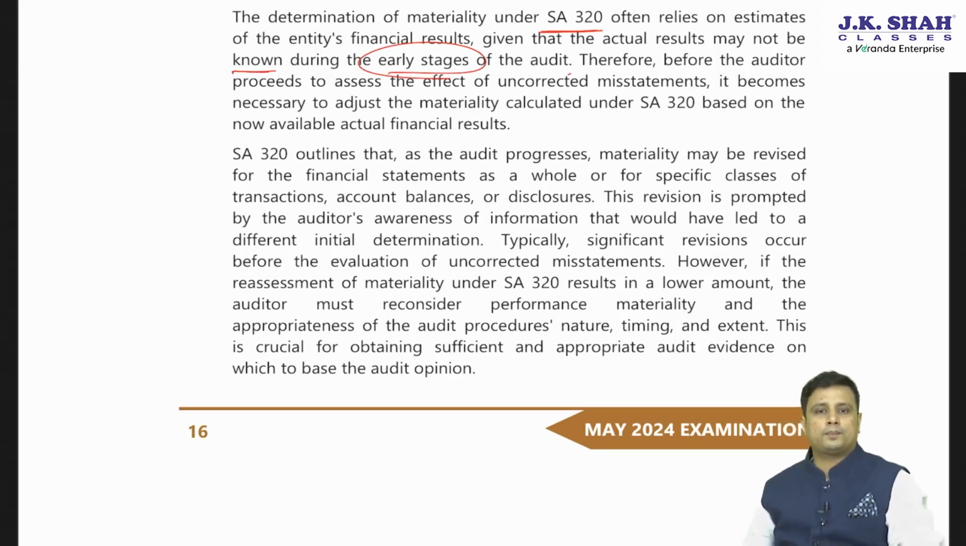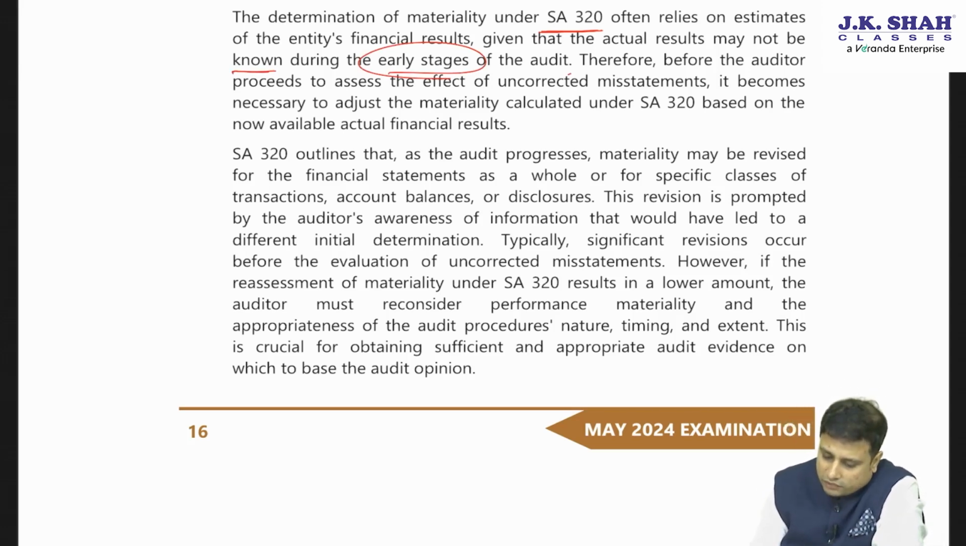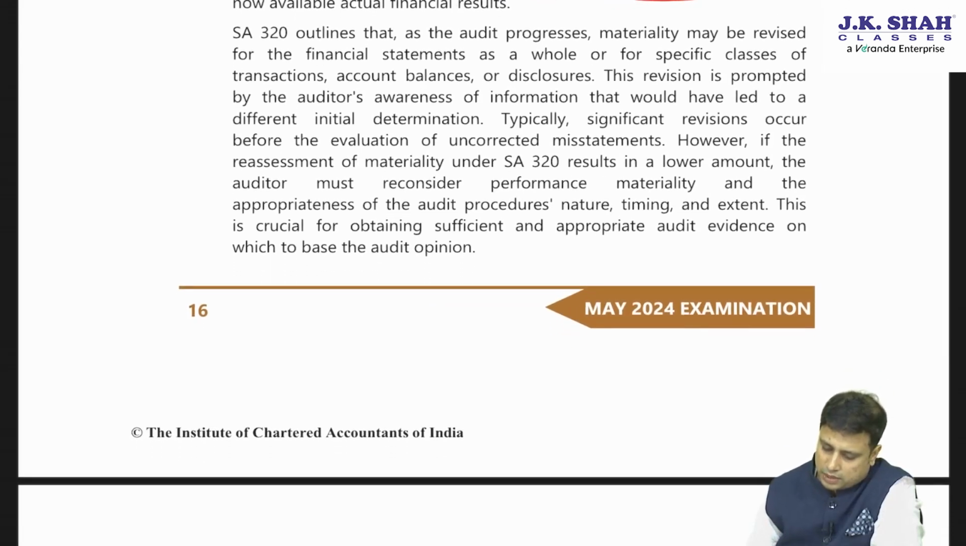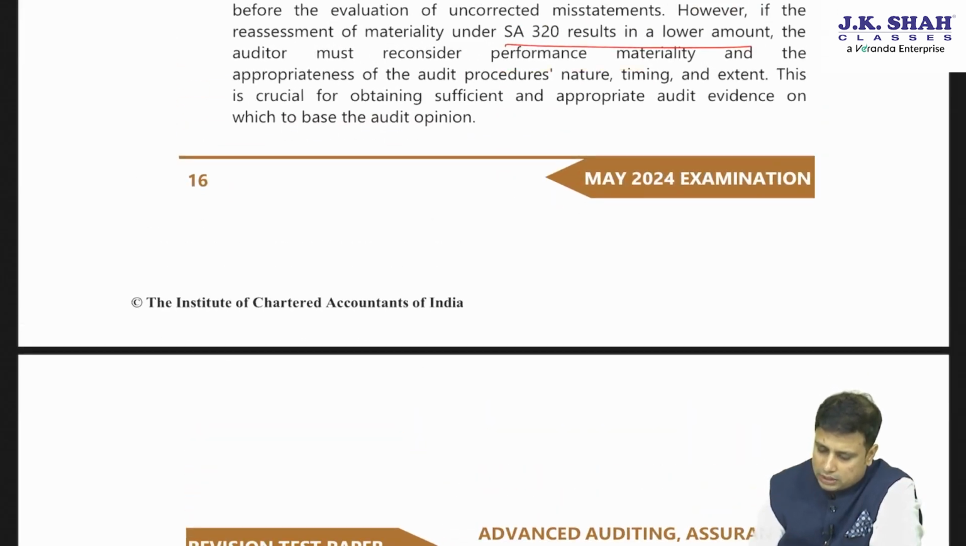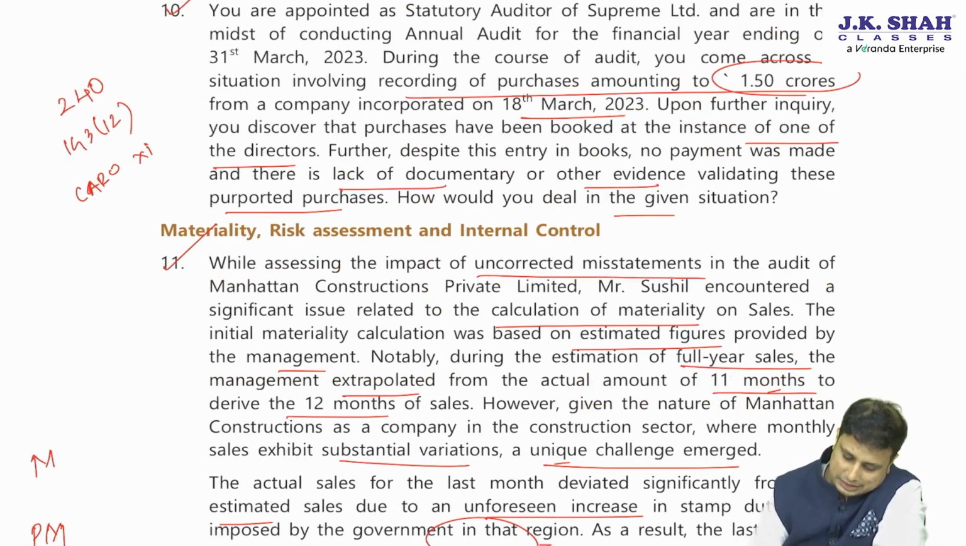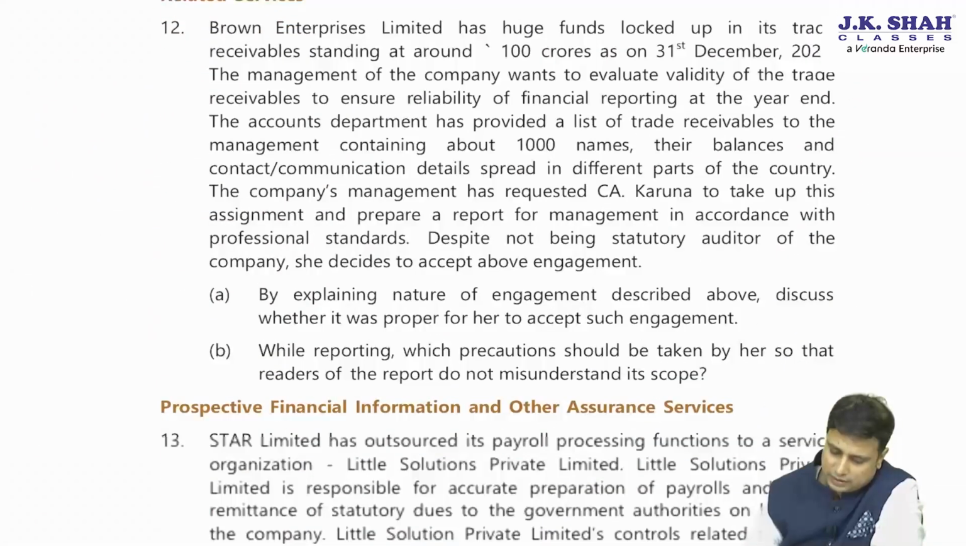Therefore, before the auditor proceeds to assess the effect of uncorrected misstatements, it becomes necessary to adjust the materiality calculated under SA 320. Okay, so in this case, we may have to change the materiality. We may also have to reassess the performance materiality since the materiality amount is going down. So this was about reassessing the materiality.